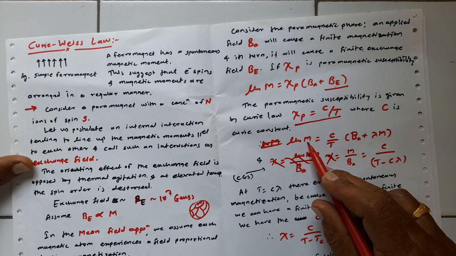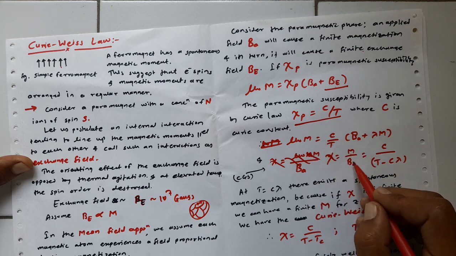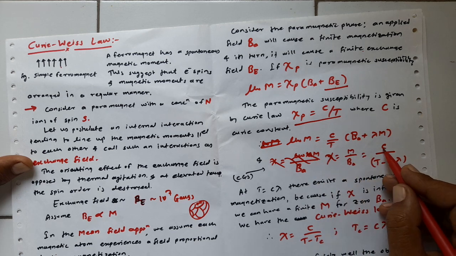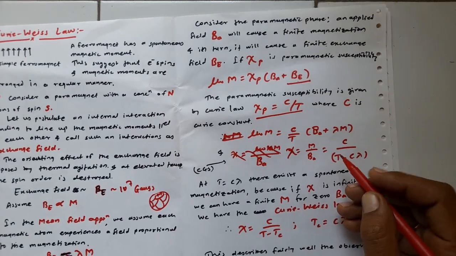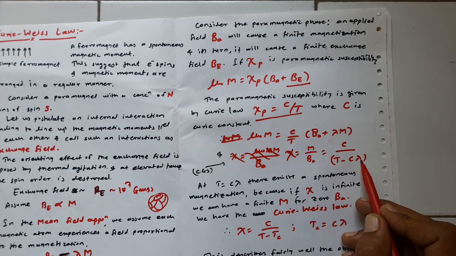We can write the value of B_A in terms of M, and M will get cancelled out, and what remains is C by (T minus C lambda).